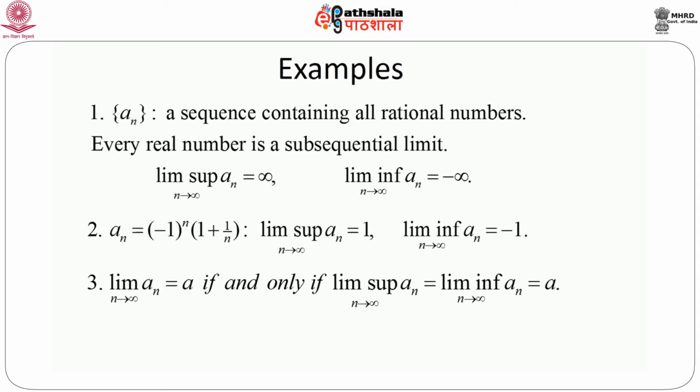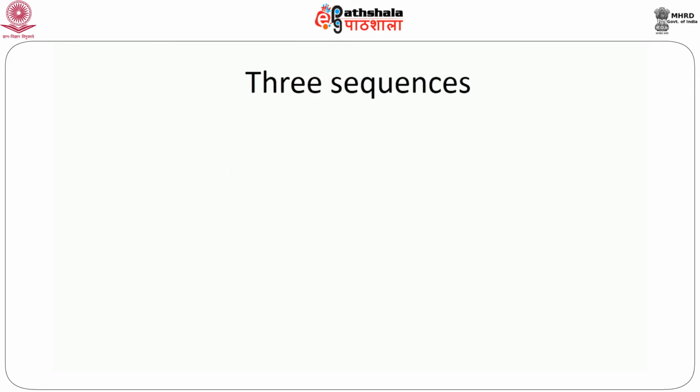On the other hand, if the original sequence goes to a, whatever the subsequence is, it should go to a. That means the lim sup and lim inf must equal a. So intuitively this is very clear, and very simple mathematical arguments can give you the formal proof, which I leave as an exercise. Now I will consider three sequences and investigate their convergence.